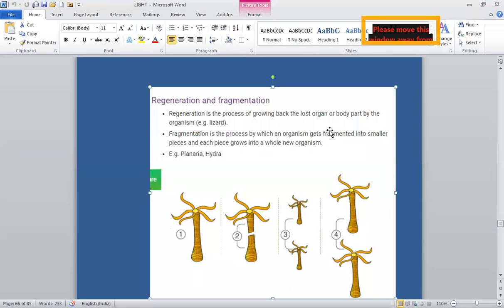Now we'll study about fragmentation. Fragmentation is also a mode of asexual reproduction, and in this class we'll study fragmentation in Spirogyra. What happens in fragmentation? It is a breaking up of the body of an organism into two or more parts, each of which grows to form a new individual.